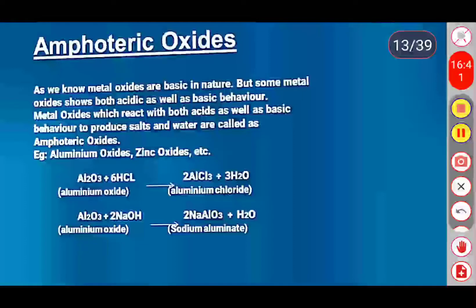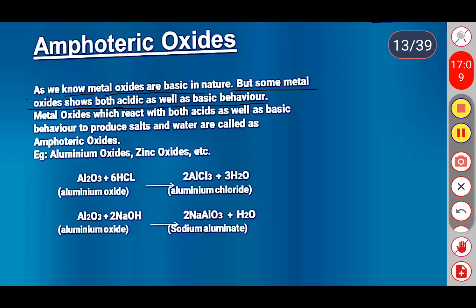Okay, amphoteric oxides. What do you mean by amphoteric oxides? As we know, metal oxides are basic in nature, but some metal oxides show both acidic as well as basic behavior, like aluminum oxide and zinc oxide.